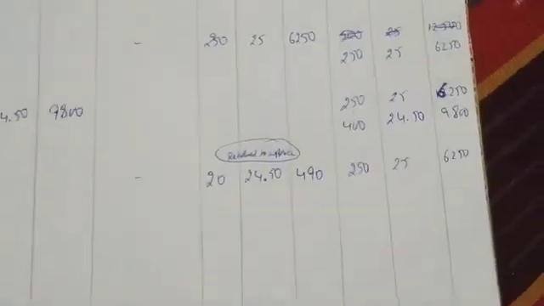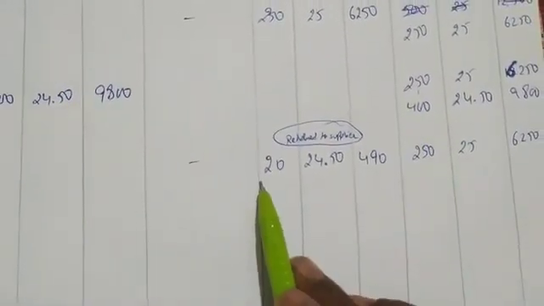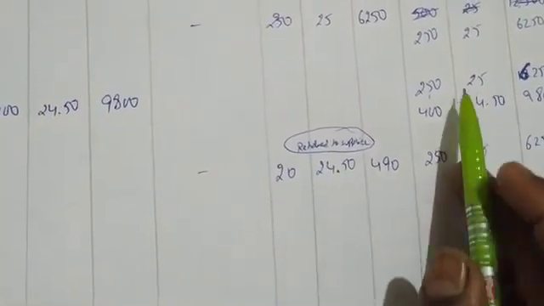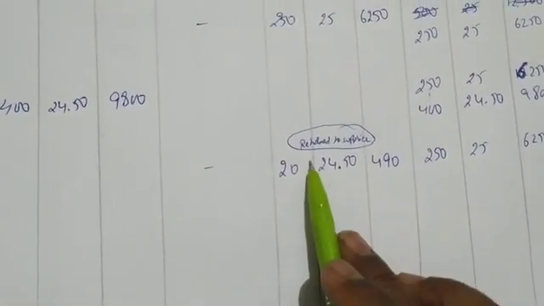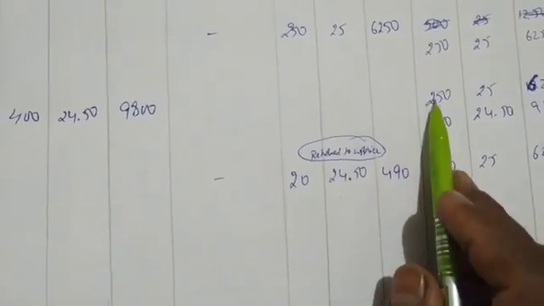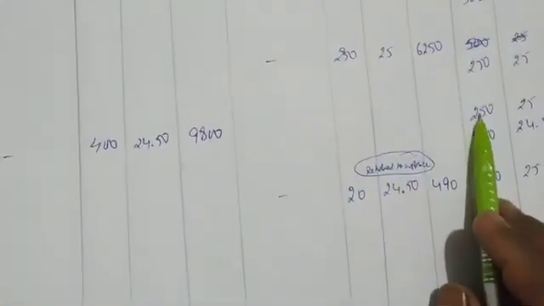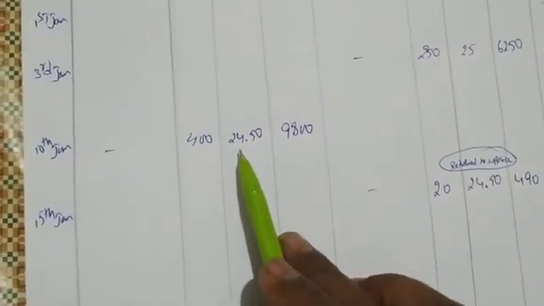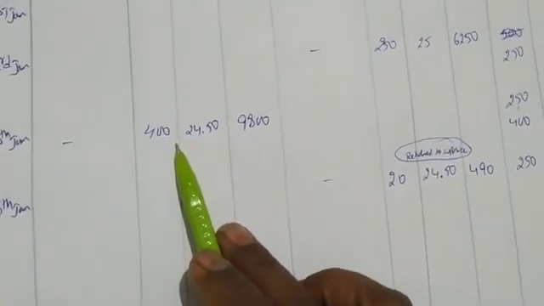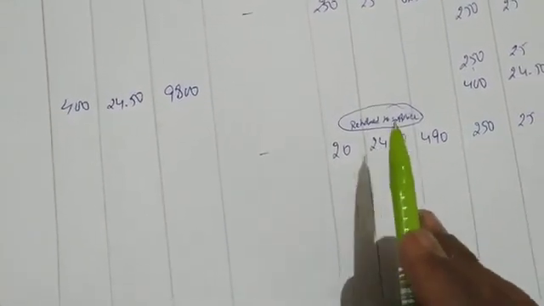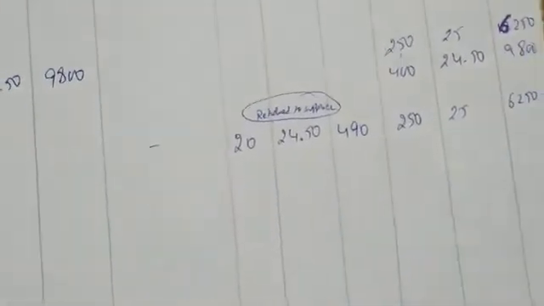Okay, but what does the FIFO method say? First in, first out. But first in, first out should not be followed here. Why? This 250 is the opening balance. But in the problem he says that from the goods purchased on 10th January, 20 are defective and have been returned to the supplier at the same price, so we have to deduct from 400 only. So from 400 you take out 20.